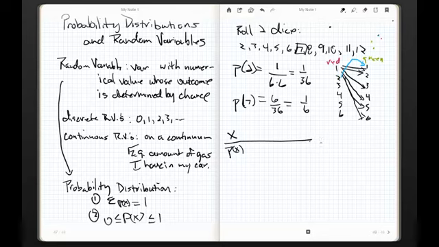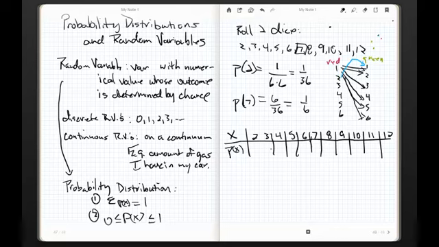Okay, there we go. And we're going to get a 2, 3, 4, 5, 6, 7, 8, 9, 10, 11, and 12. And we'll pretty this up just a little bit.